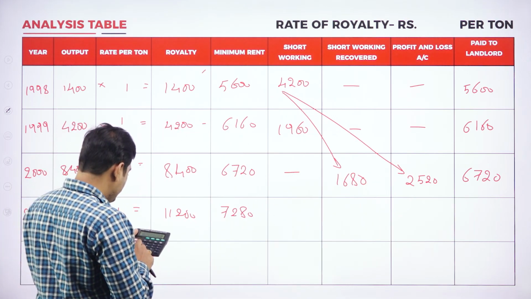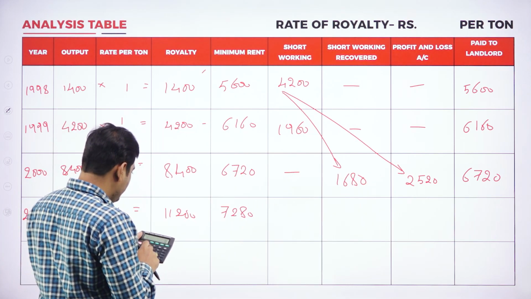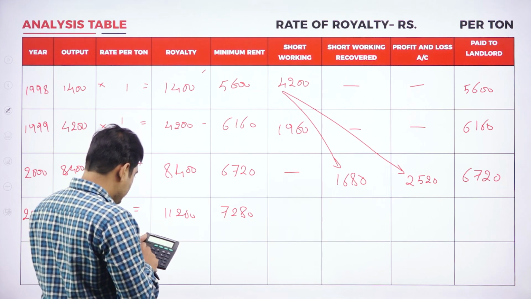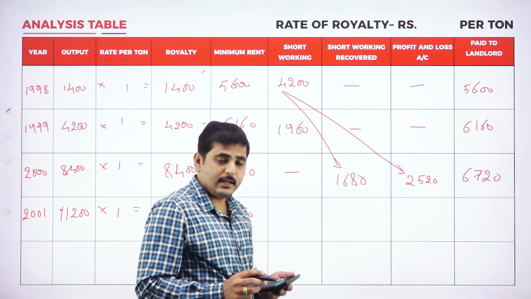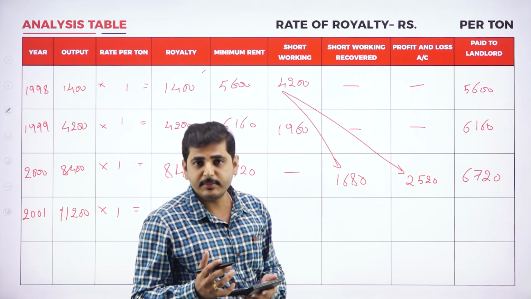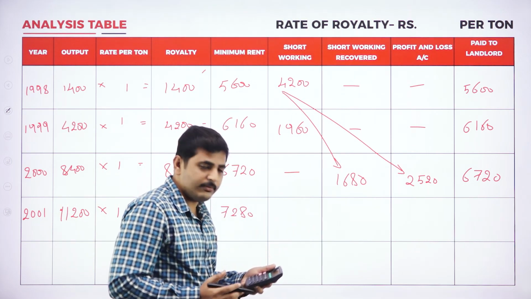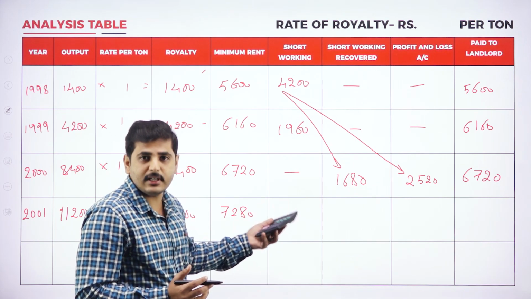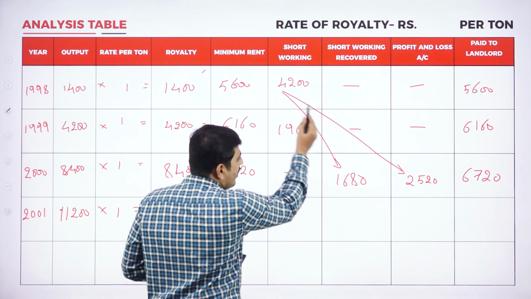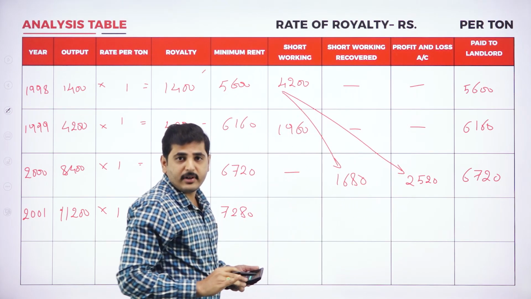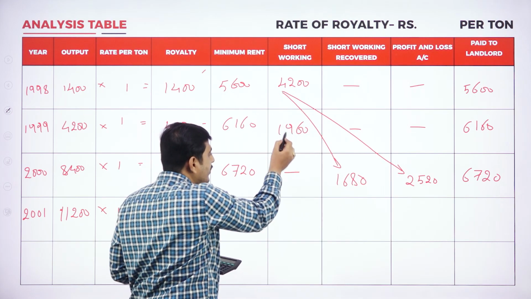So 11,200 minus 7,280, we have excess royalty of 3,920 rupees. Excess money is there, so that 3,920 we can utilize for the recovery of the short working. See here, this short working was already transferred to profit and loss account, so leave this amount. Coming to the second year,